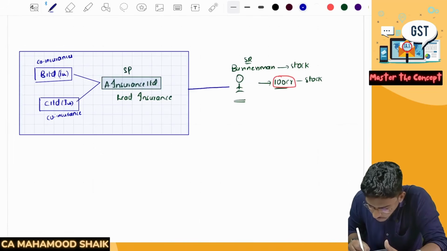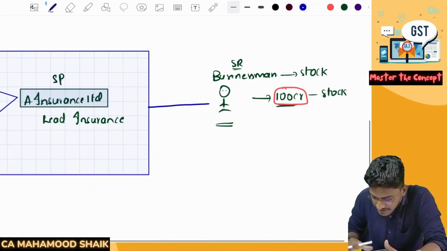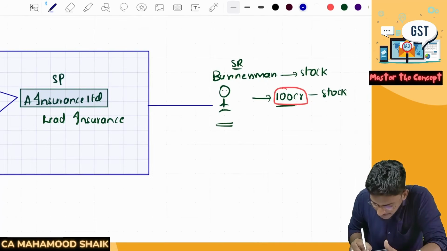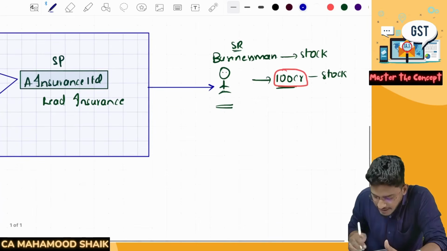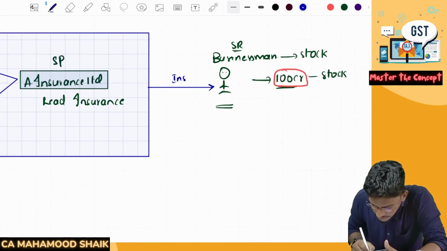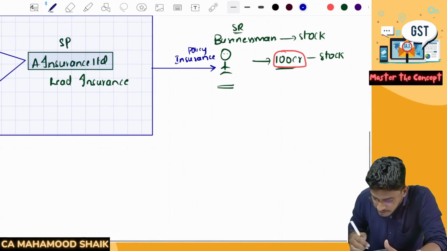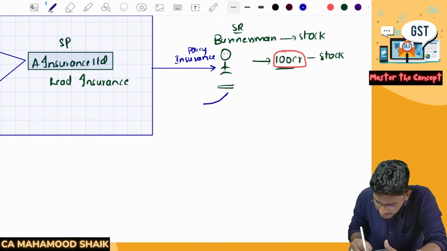So they are ready to offer 100 crores of coverage. This customer is expecting 100 crores of coverage, no? So as a group, they agreed to this. They have sold an insurance policy to this customer, where they are offering a coverage of 100 crore. In return, they will get a premium.